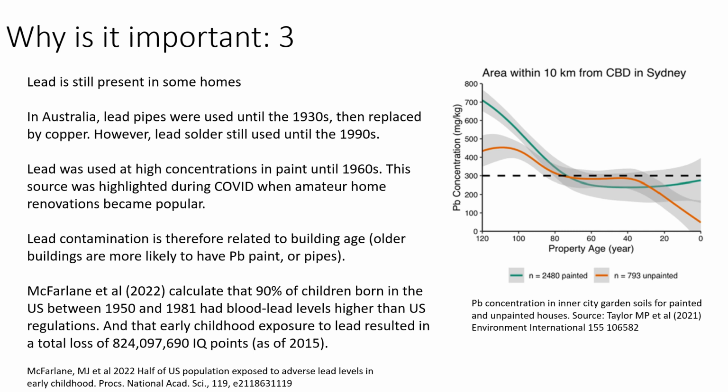So this was an early childhood exposure of lead in the homes and to traffic, and they worked out that this cumulative exposure for the whole population resulted in a total loss for the United States population of 824,097,690 IQ points. And that data was as of 2015.